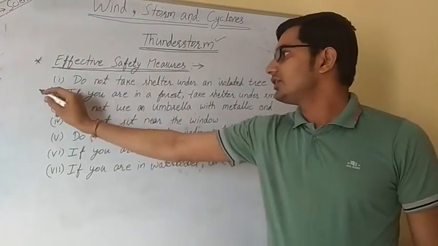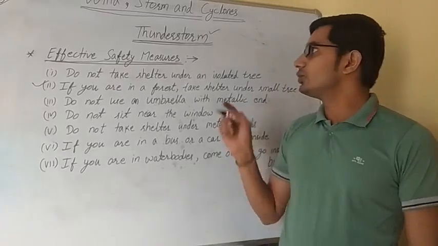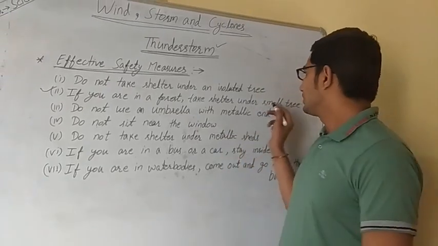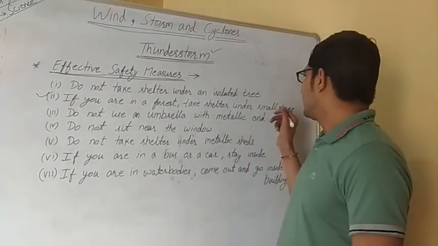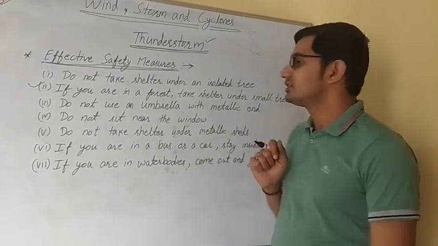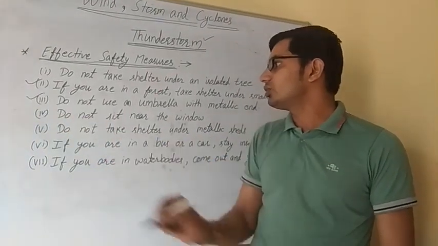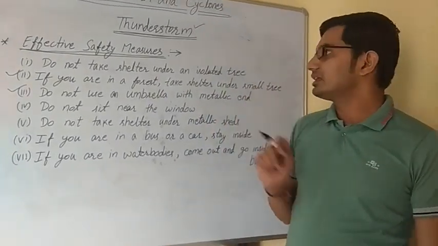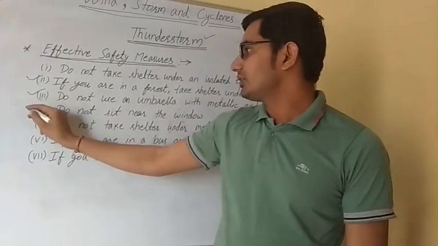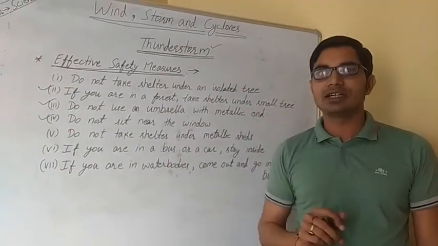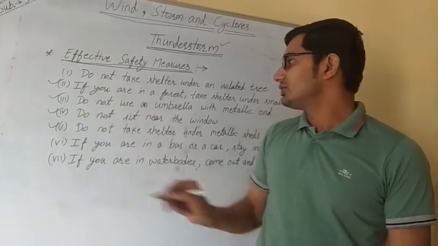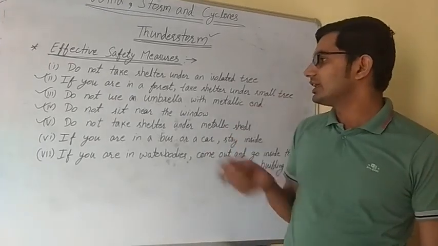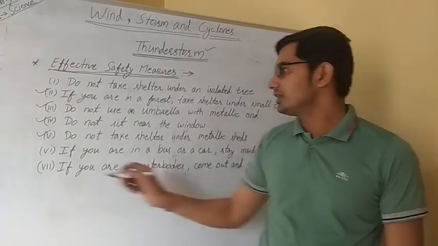Second, if you are in a forest during a thunderstorm, take shelter under a small tree because there is less chance of lightning striking a small tree. Third, do not use an umbrella with a metallic end because metals are good conductors. Next, do not sit near the window. Next, do not take shelter under metallic shells because metals are again good conductors of lightning.